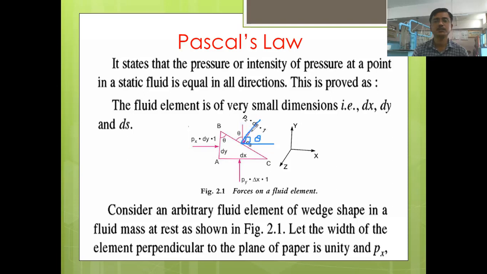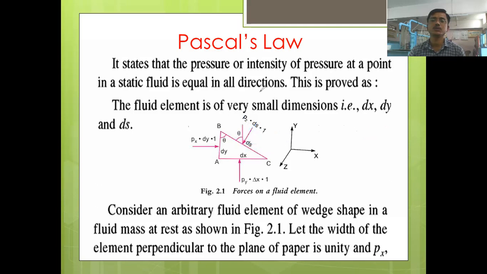And this force has a vertical component which is acting in downward direction. That will be Pz ds. Earlier we had taken this component as cos theta, now here it is sin theta. Okay, Pz ds sin theta will be the vertical component acting in downward direction.